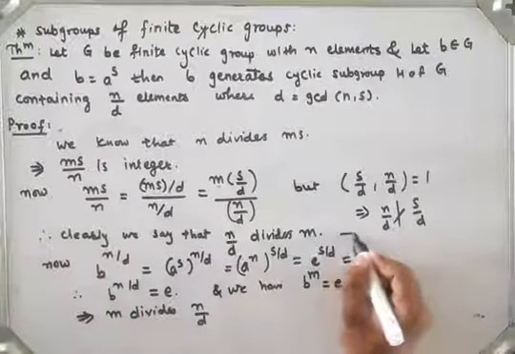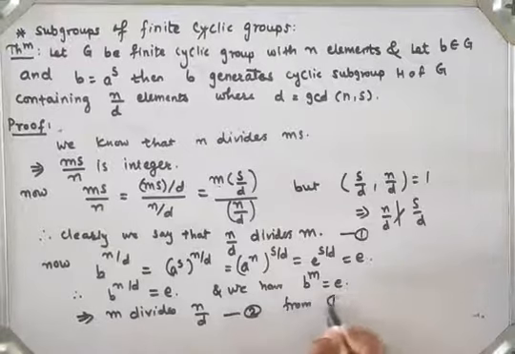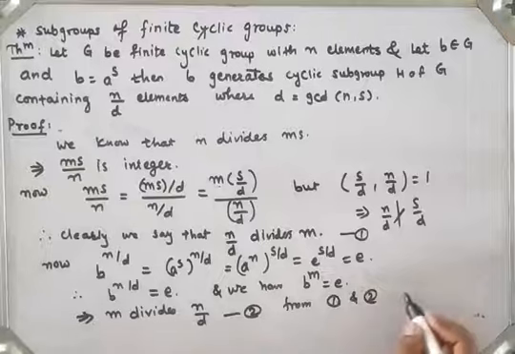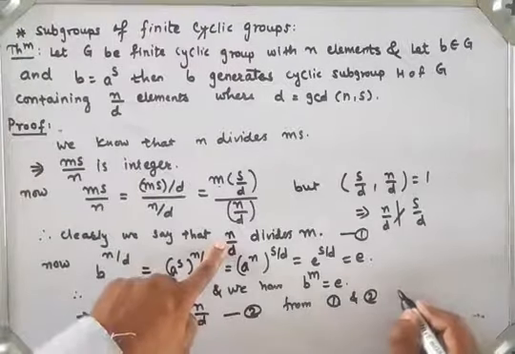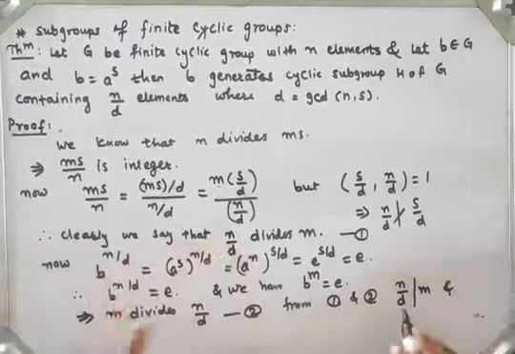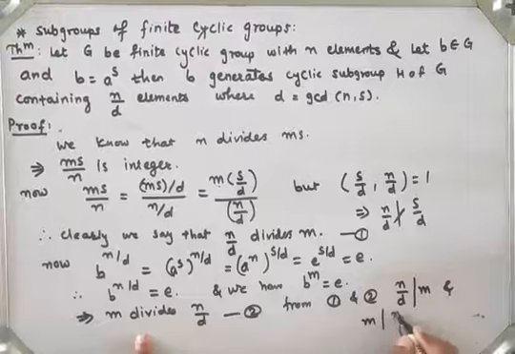This is the first condition, and this is the second condition. So from equations 1 and 2, n by d divides m, and m divides n by d.